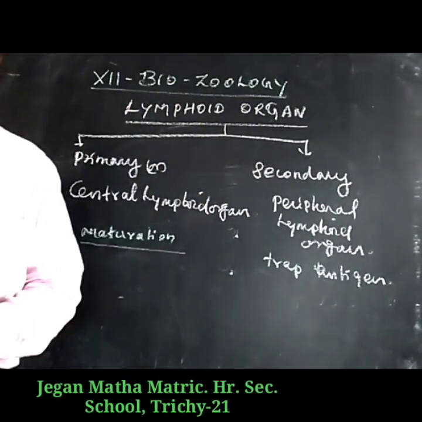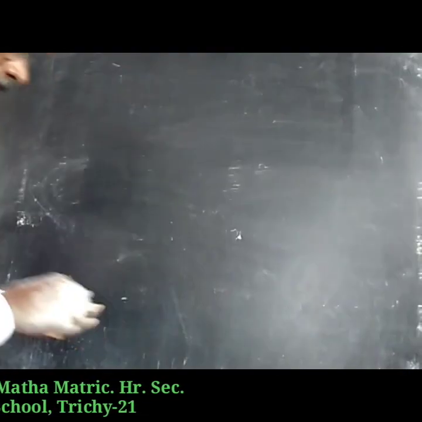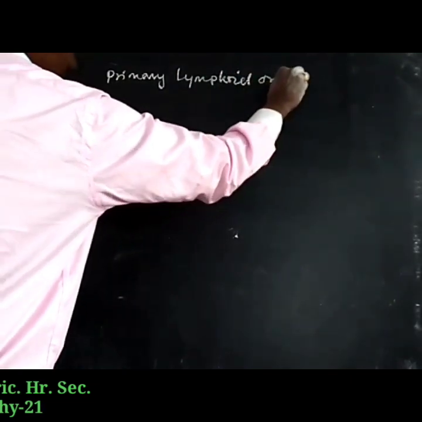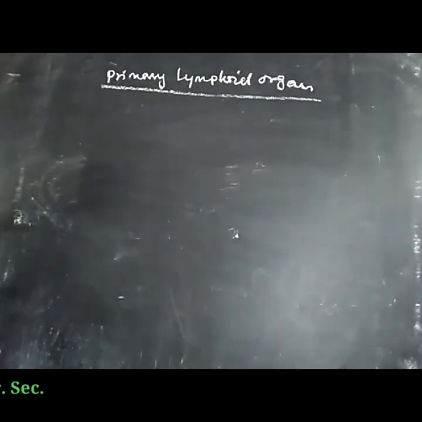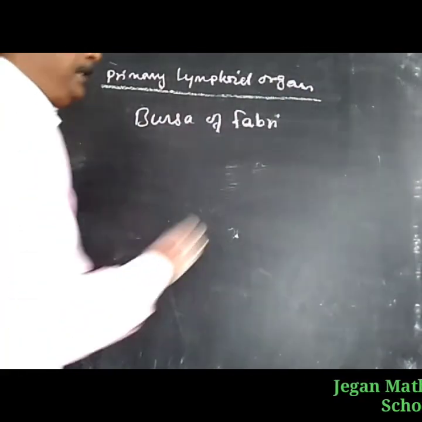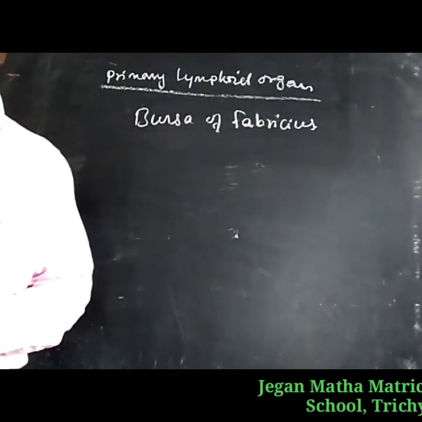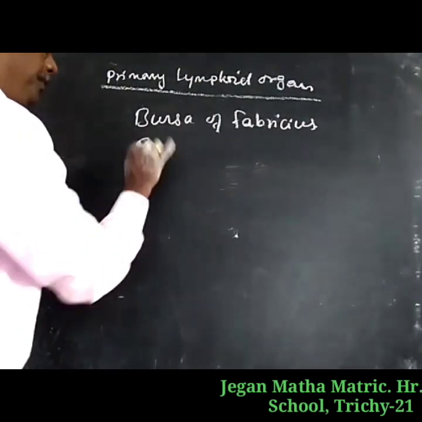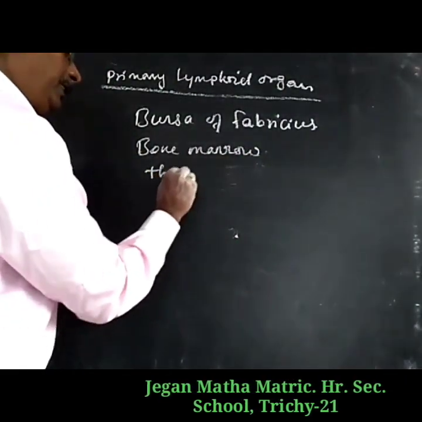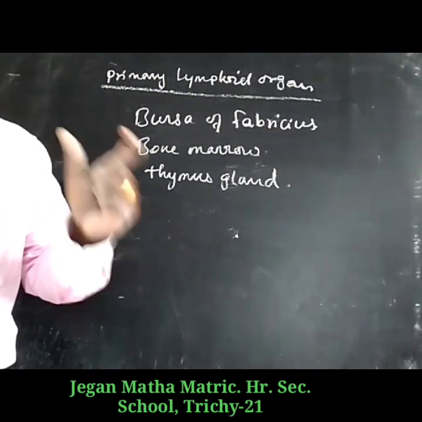So what are the primary lymphatic organs? The primary lymphatic organs are the bursa of Fabricius, which occurs in birds, the bone marrow of vertebrate animals, and the thymus gland in mammals.